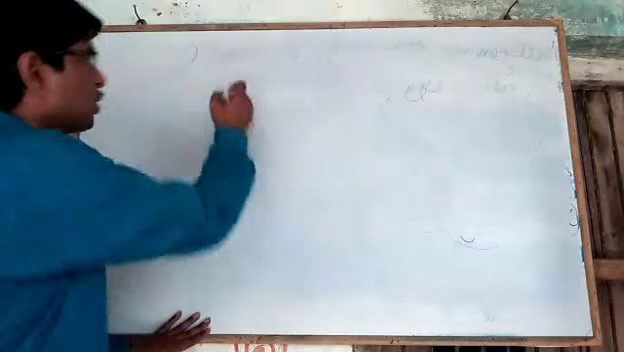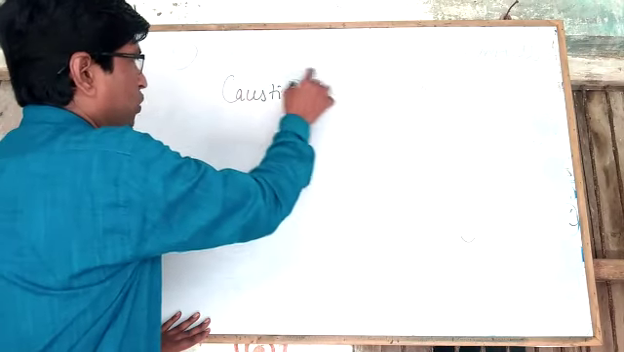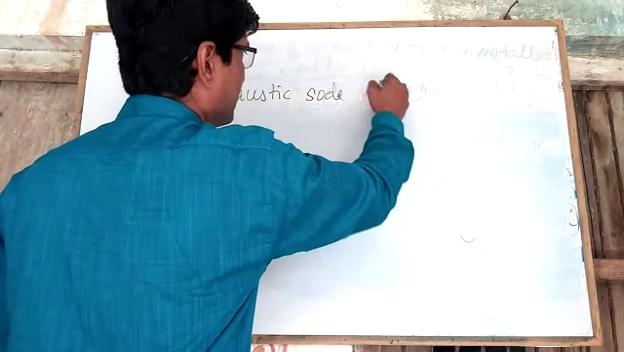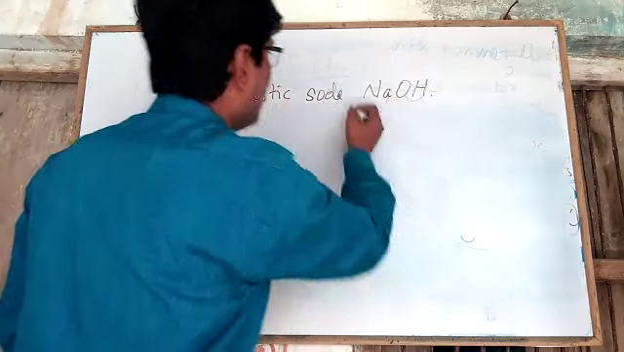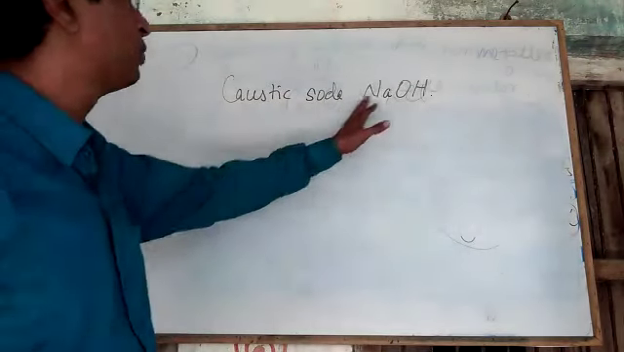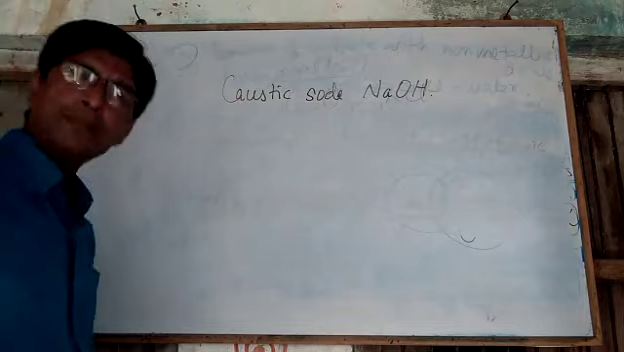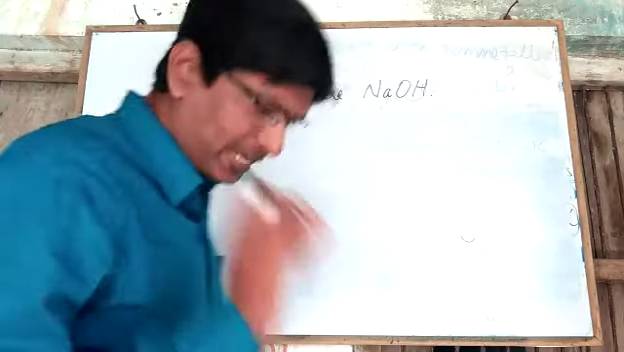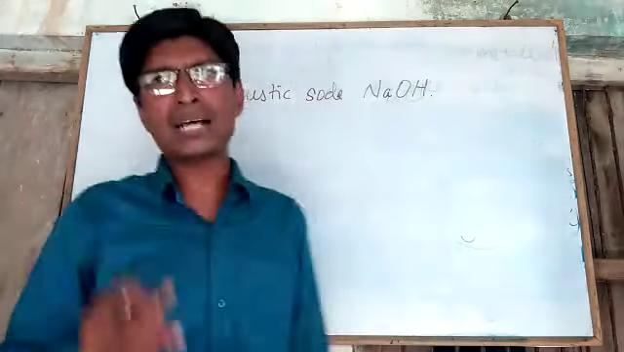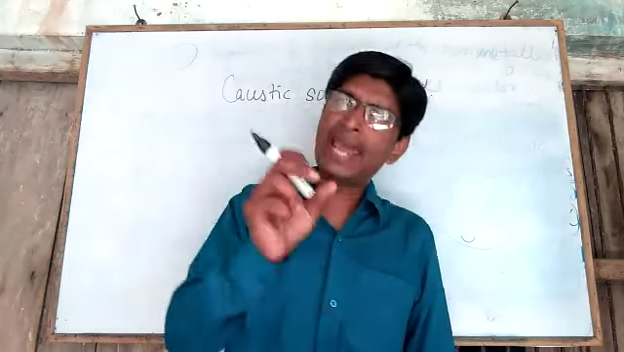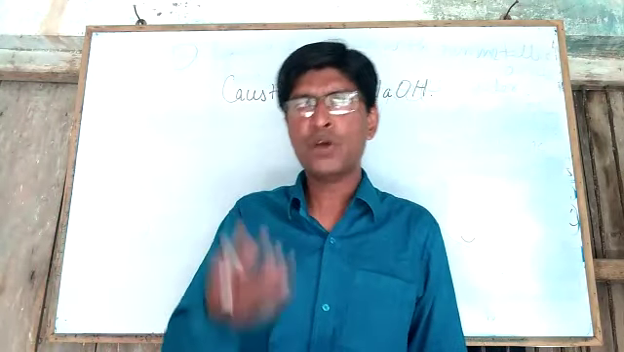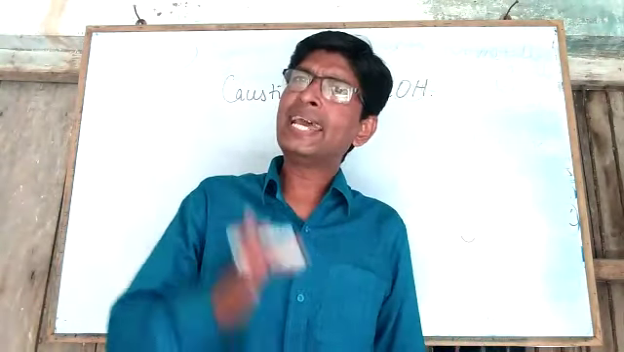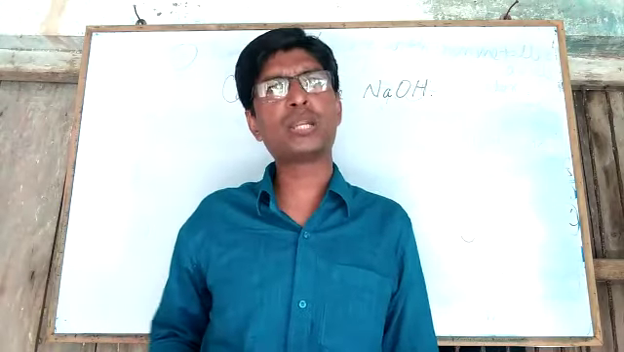For example, caustic soda. Its chemical name is sodium hydroxide, formula NaOH. We have to discuss the method of preparation of caustic soda. Dear students, we take brine solution. Now you may ask, what is brine solution? When we add water to common salt, the mixture of common salt and water is called brine solution. So we can say that NaCl plus H2O is called brine solution.